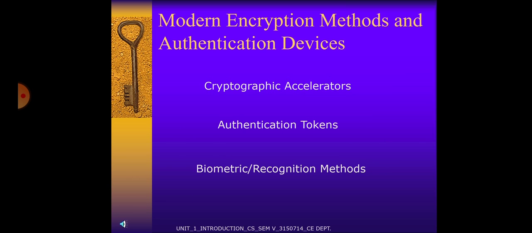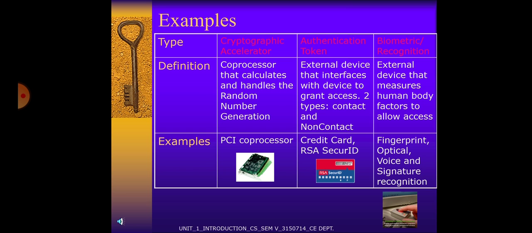Modern encryption methods and authentication devices are cryptographic accelerators, authentication tokens, and biometric recognition methods. Then a few examples, and we are seeing the definition of a cryptographic accelerator. For example, processors that calculate and handle random number generation.